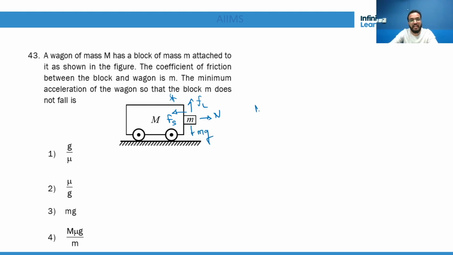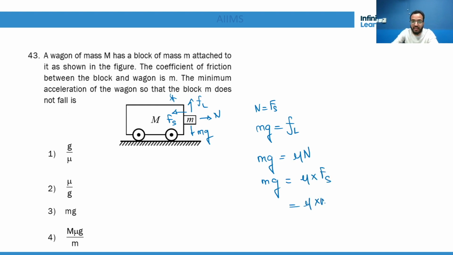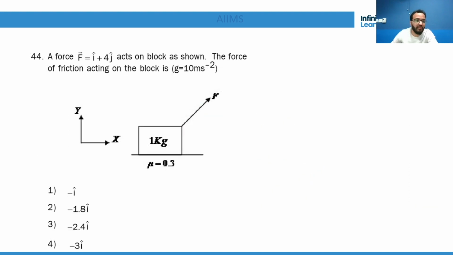So you will say N is equal to the pseudo force, and to balance the object, mg must be equal to Fl. Now what is Fl? It is mu into N. What is N? Mu into pseudo force. What is pseudo force? M into A. So M into G. So what is the answer? G is equal to mu times A. So what is A? G by mu. Got it? Now here same thing, student, just now we have done this kind of question.